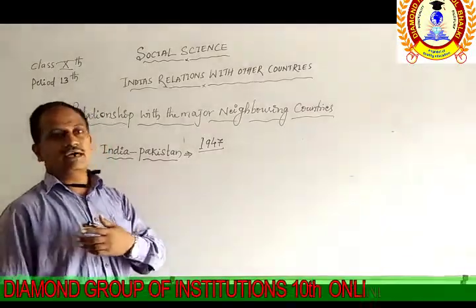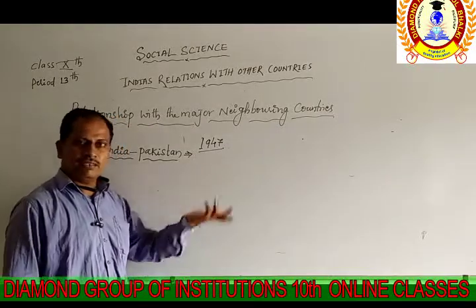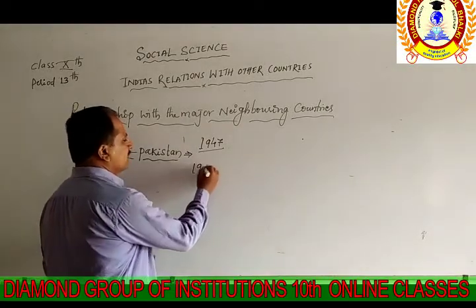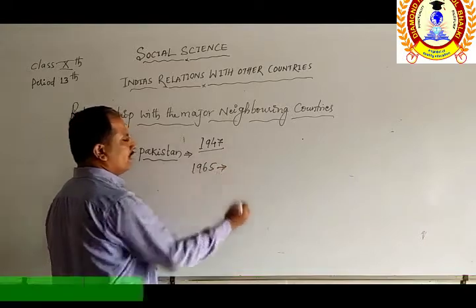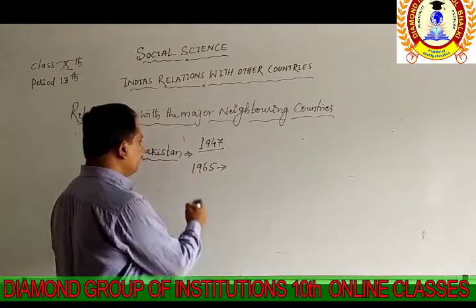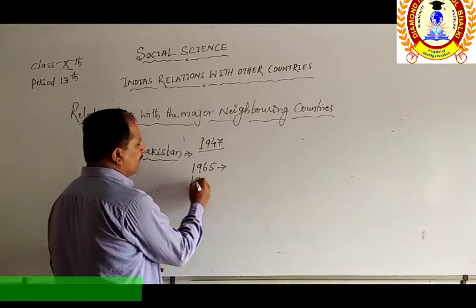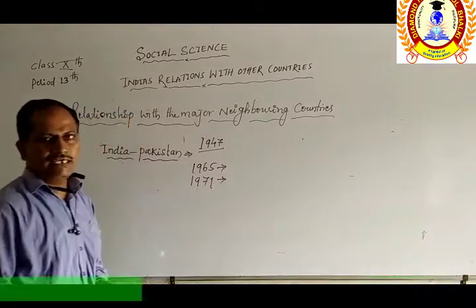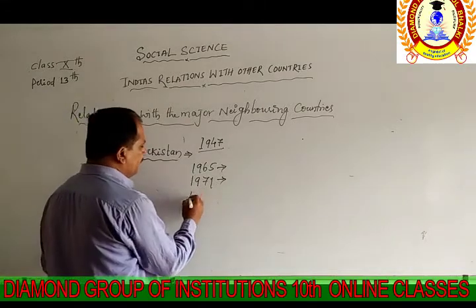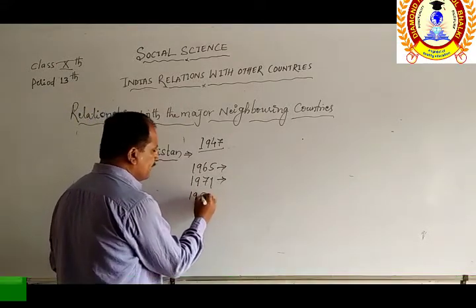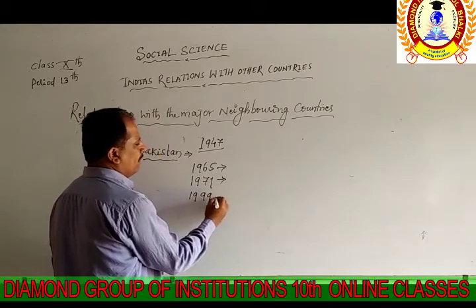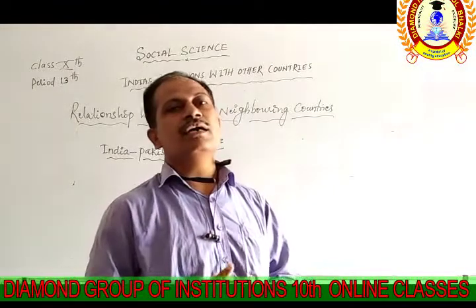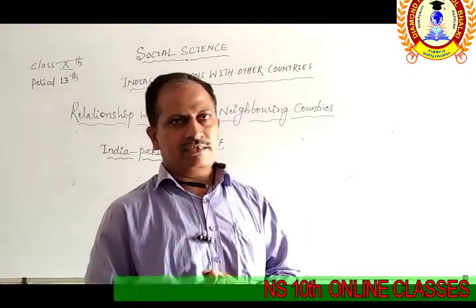that Pakistan has fought many wars with India, or India with Pakistan. We know well that in 1965 we saw one war between India and Pakistan. Then in 1971 we saw the second war, and in 1999 also there was a war between India and Pakistan.